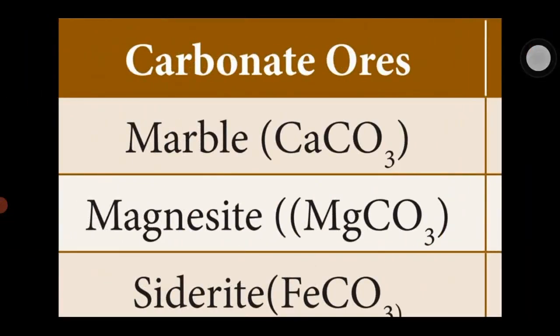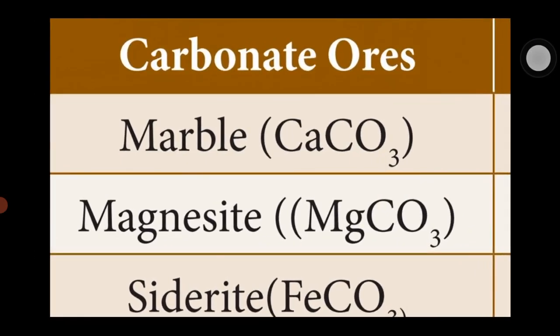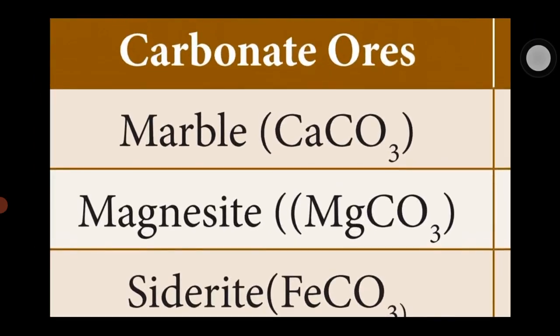The other type of ore is carbonate ore. What is the formula of carbonate? CO3. The ores containing CO3 are called carbonate ores. The first carbonate ore is marble, formula CaCO3. The second one, magnesite, formula MgCO3. The third one, siderite, FeCO3.